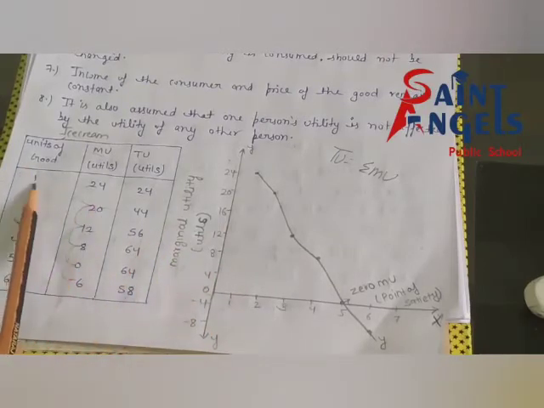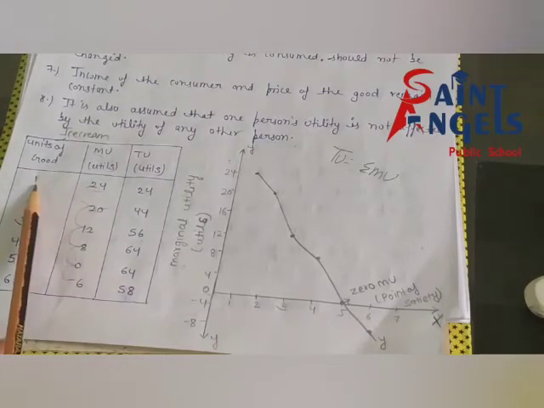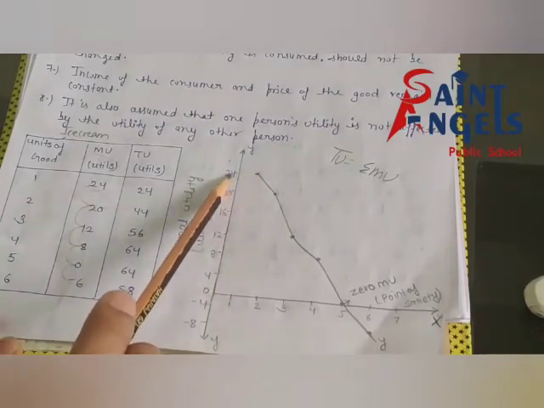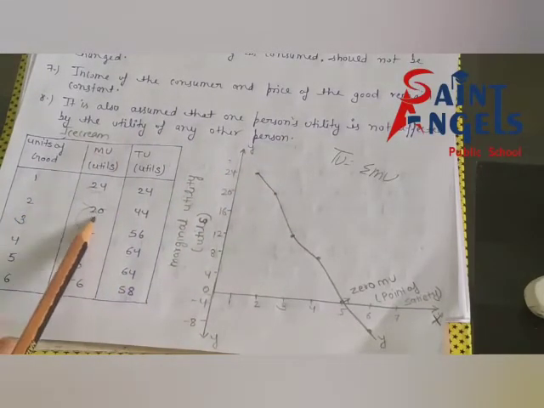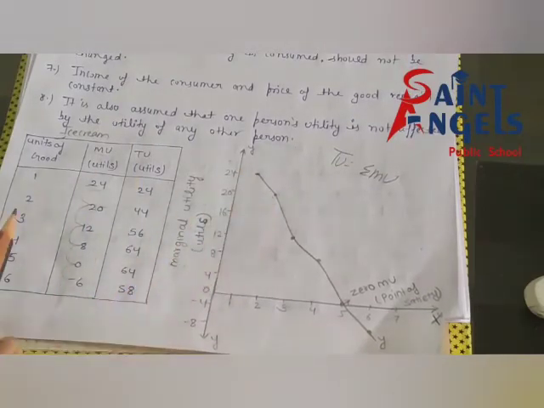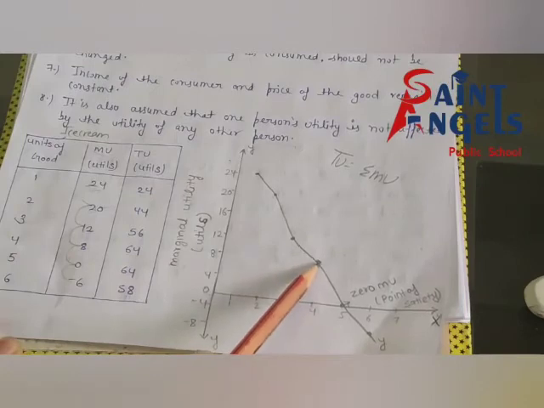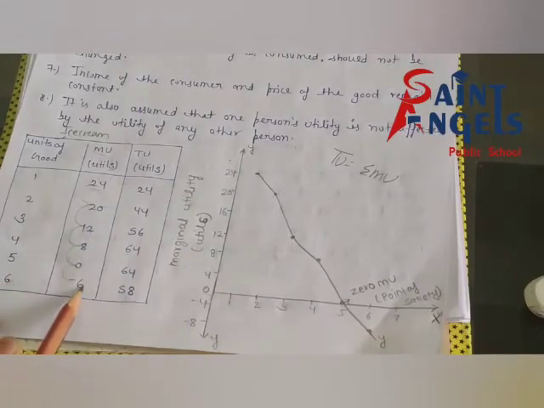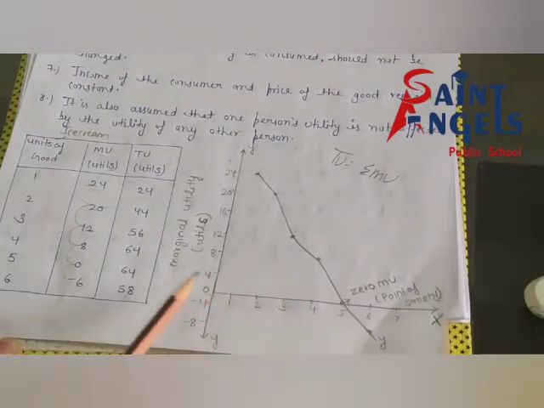See, put the marginal utility of the first unit, 24 utils. Put a point here. Then 20, and the satisfaction of the third unit, 12. Fourth unit, 8, then 0, and 6, minus 6. I hope this is clear.